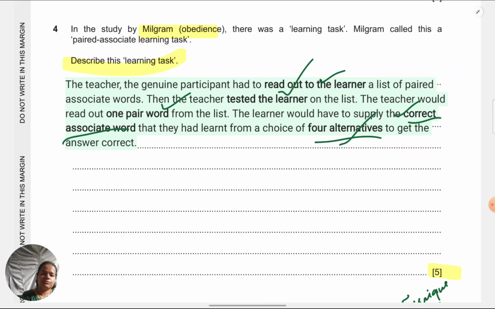So that's why you have to practice past papers, so that when you're practicing, you make those types of mistakes and you rectify yourself. By the time the paper comes, you are automatically able to write the right answers. At the time of the paper, you're not supposed to think about whether you're in the frame or not, or whether you're giving the justified number of points or not. This you have to do during practice. So exams are not something you go for without any practice and without any learning. So that argument does not make sense. Make sure you're practicing enough so that these things become automatic before the paper.